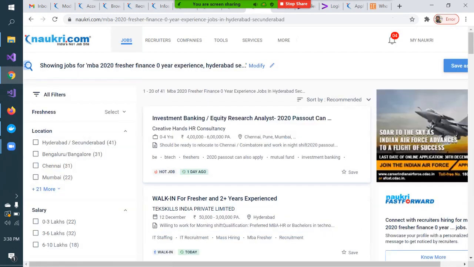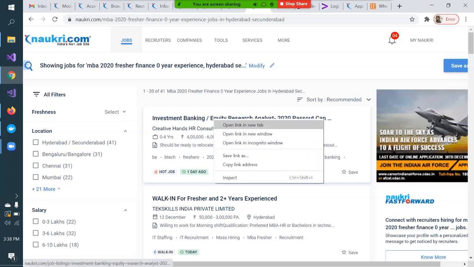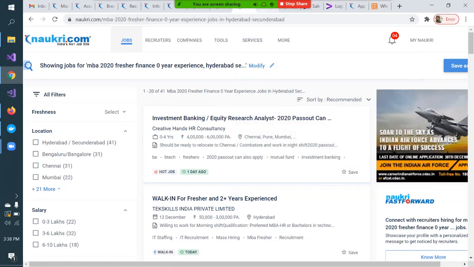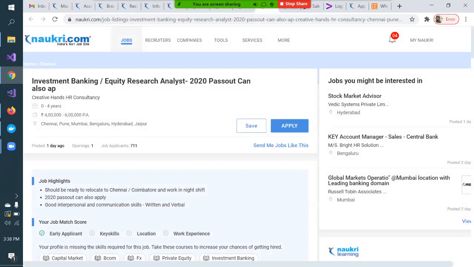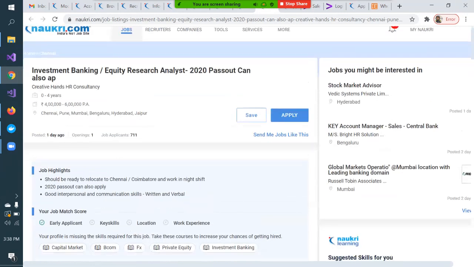So see, it is giving me MBA job, Creative Hands HR, 0 to 4 year experience, and then you should click on this job, go through that. If you click on this job, this is related to MBA. Maybe it may not be related directly with your specialization. If you are from HR or marketing or finance, try to search like that. Jobs you might be interested in. It is giving me some interesting or relevant jobs.